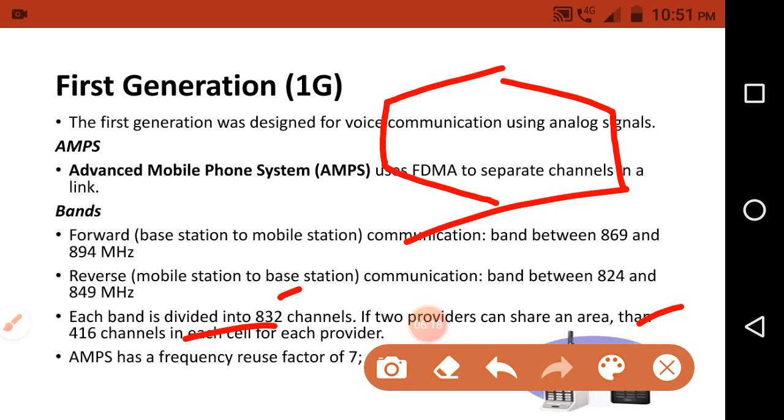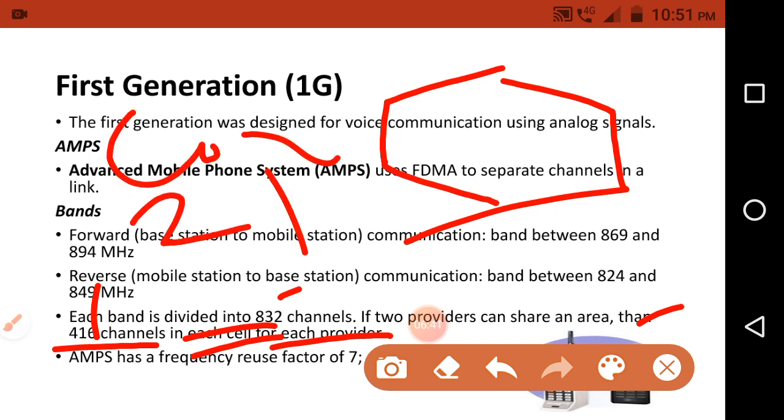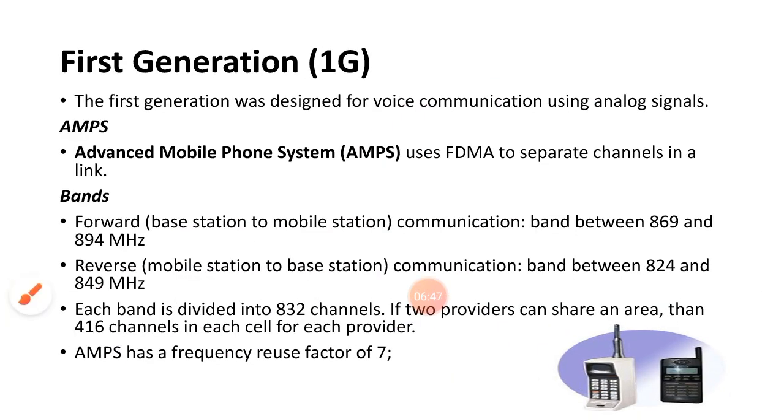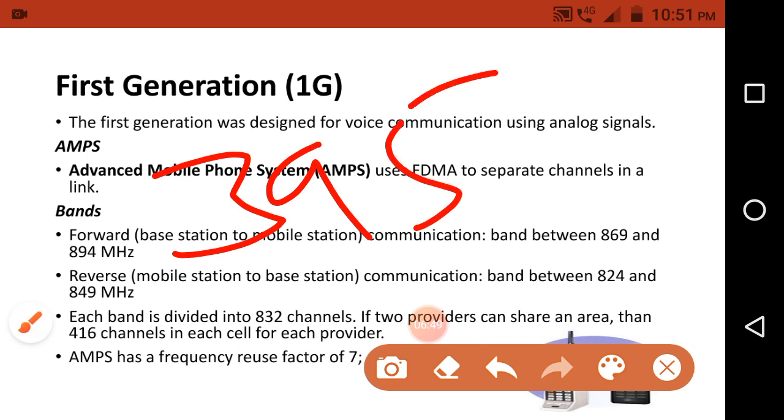Okay, this means we need to allocate 416 channels to each provider in each cell. There are two providers present in each cell, so we need to assign 416 channels for each provider in each cell. Among those 416 channels, 21 channels we have to use for control purposes, as control channels. And the remaining 395 channels we have to mainly use for voice communication, as voice channels.